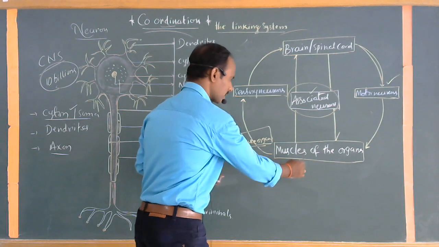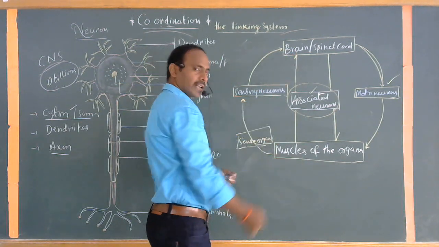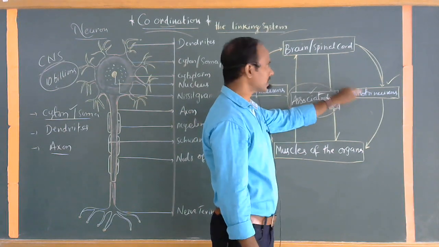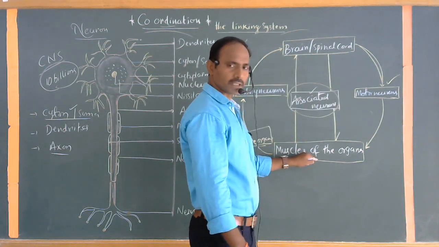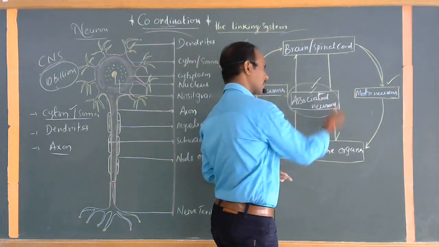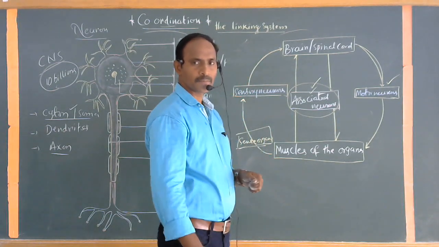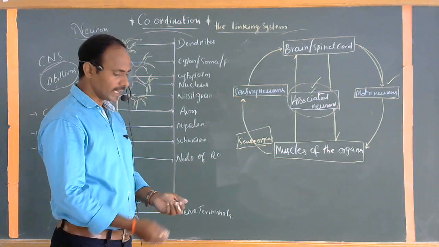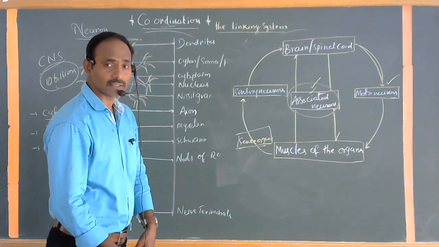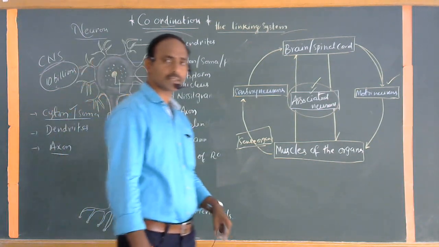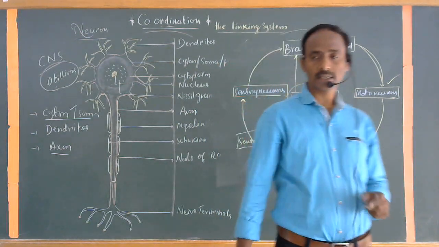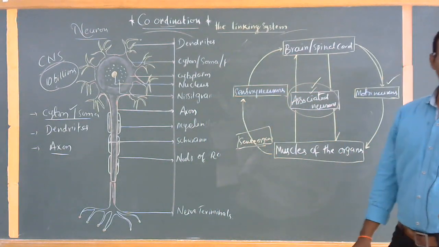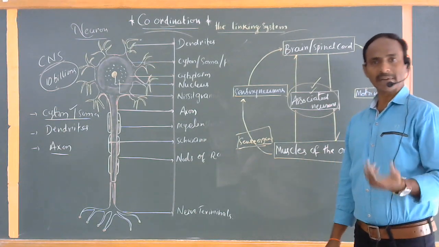Muscles of the organs pass the message to the brain or spinal cord through the sensory neurons, and motor neurons give the responses from the brain or spinal cord to the particular muscles of the organ. Interneurons or associated neurons can analyze what kind of message we are receiving. Basically, we have three kinds of neurons: sensory neurons, motor neurons, and the third category, associated neurons or interneurons, which also analyze and integrate what kind of message we are receiving.